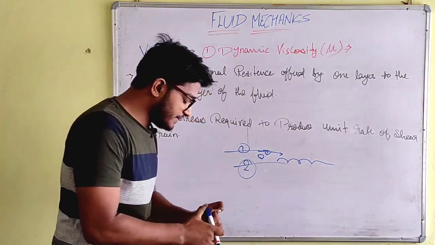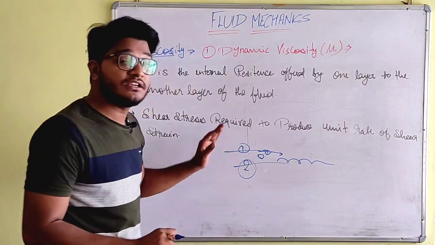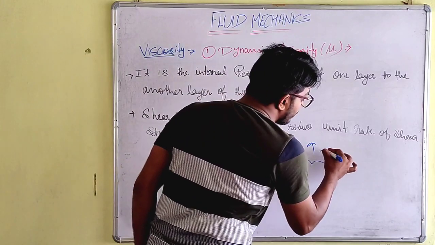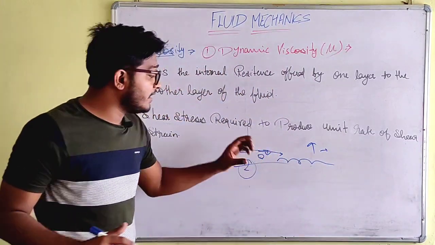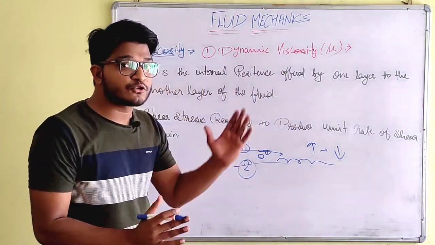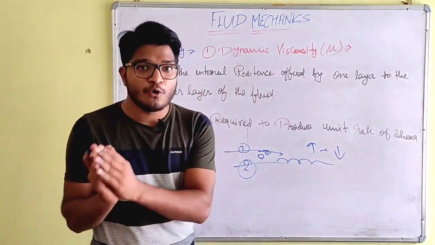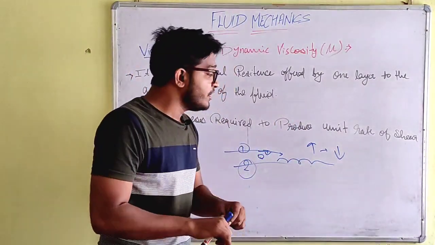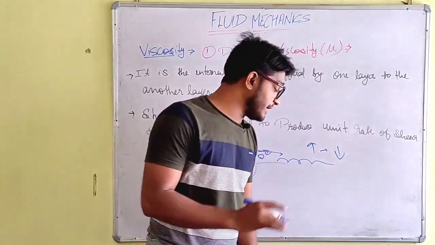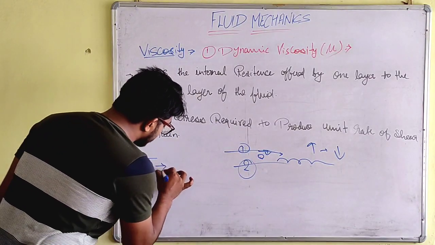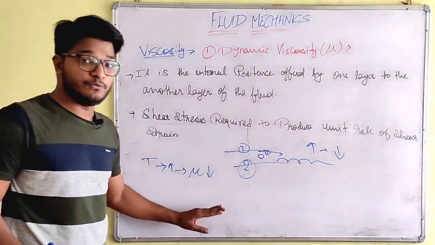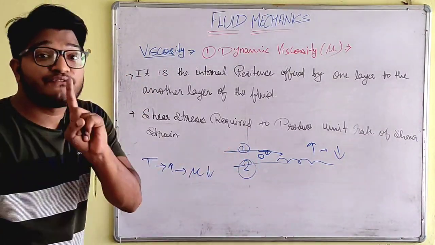What happens when the pressure increases on the liquid or the fluid? If the pressure increases, the fluidity will increase and the viscosity will decrease. Why? Because viscosity is the resistance to flow. So resistance gets lower with increasing pressure, and viscosity will also decrease with temperature. We can write it as: temperature will increase, then the viscosity will decrease. It is written by mu. So this is how the first definition works.